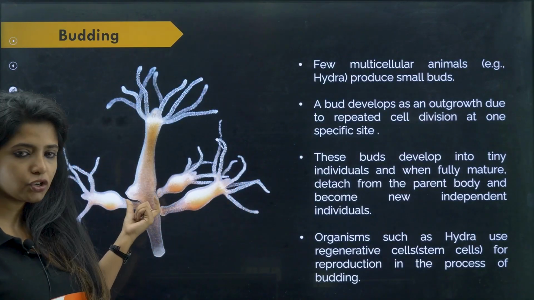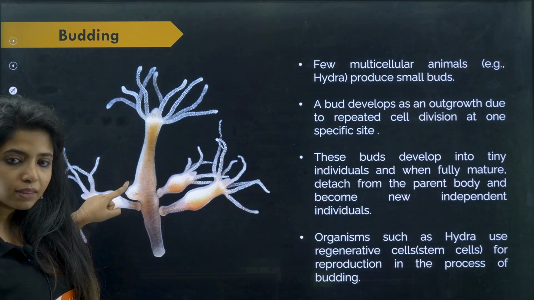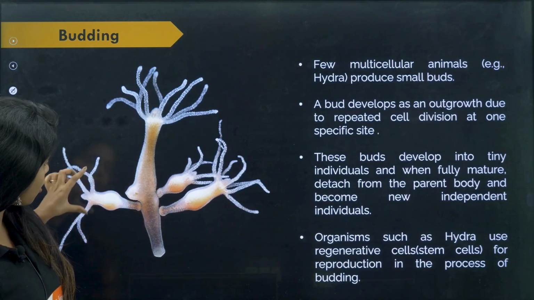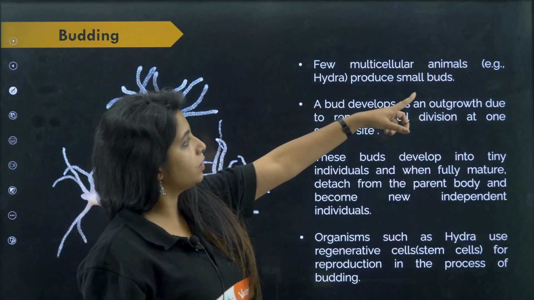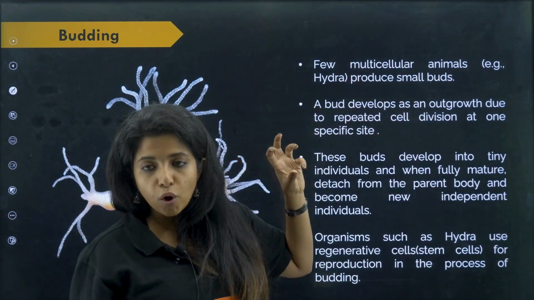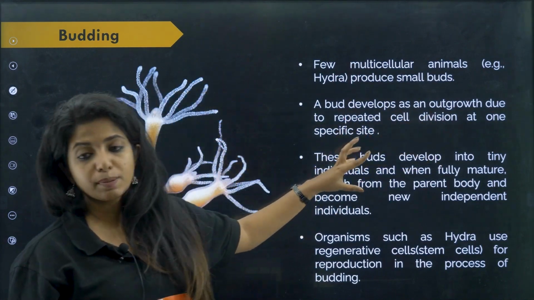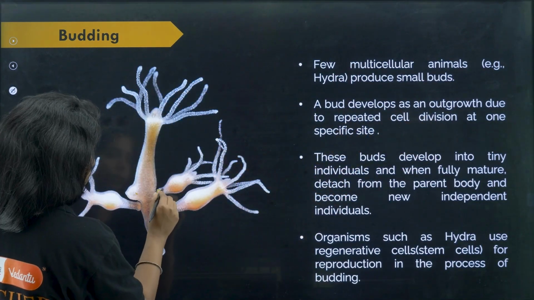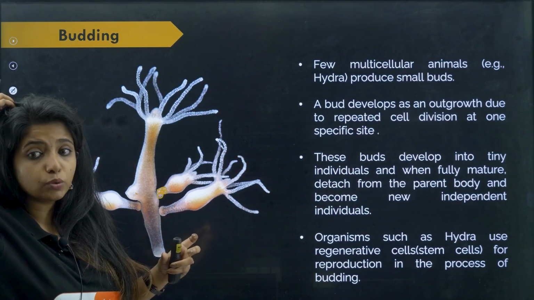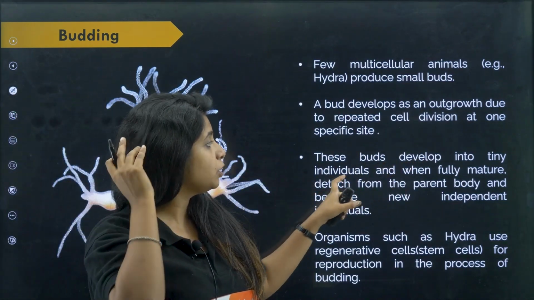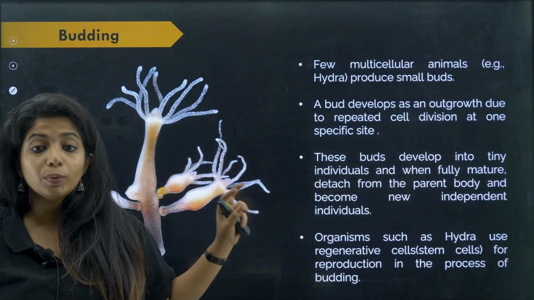Now this is hydra, my dear children, and over here you see a bud that is being formed. This thing that you see is a bud and will slowly form something like this. So what happens, few multicellular animals like Hydra produce small buds. The bud develops as an outgrowth due to repeated cell division at one specific site. So here the cells keep on dividing, which is why a new body is being made. Now these buds develop into tiny individuals, and when fully mature, detach from the parent body and become new independent individuals.